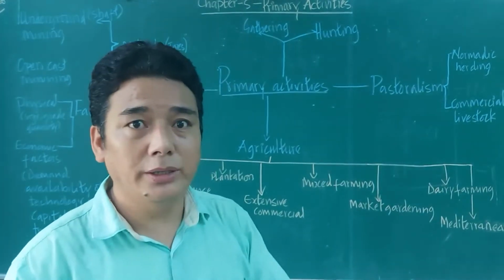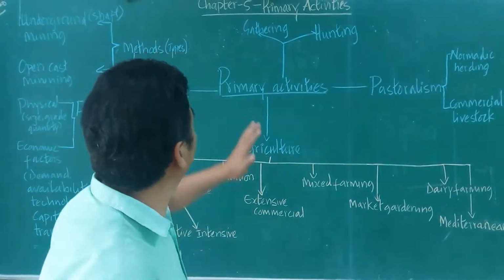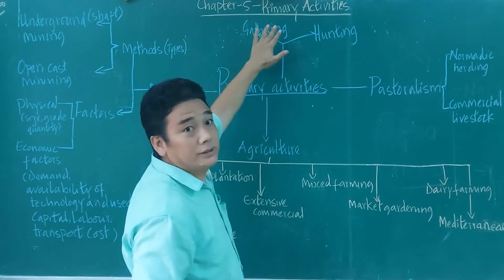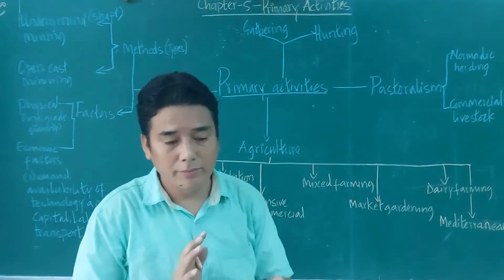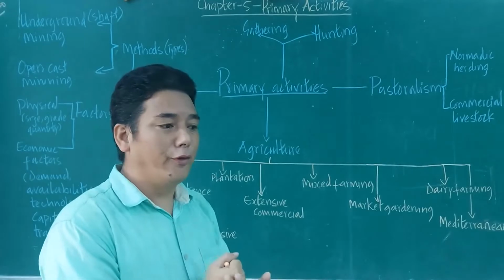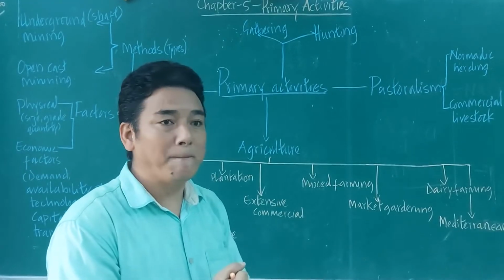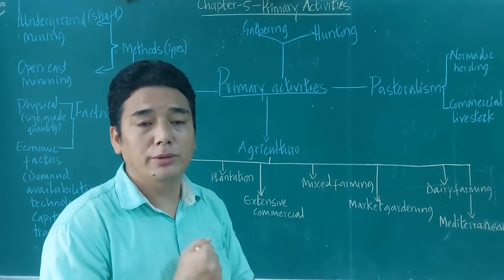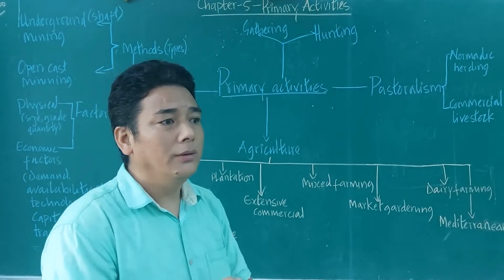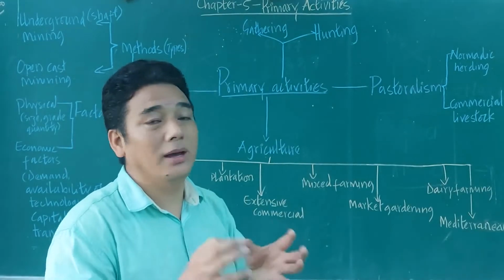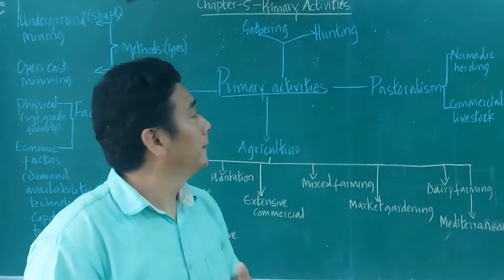Today we are going to open a new chapter, and that is known as primary activity. Okay, in the world there are many activities. As I've told you in chapter number 4, when we were discussing the occupational structures of human beings or a people, we discussed different kinds of activity that people are involved in, right?